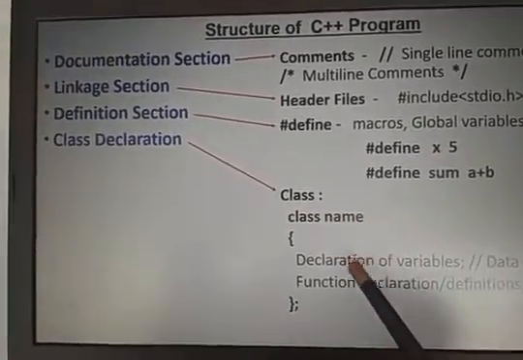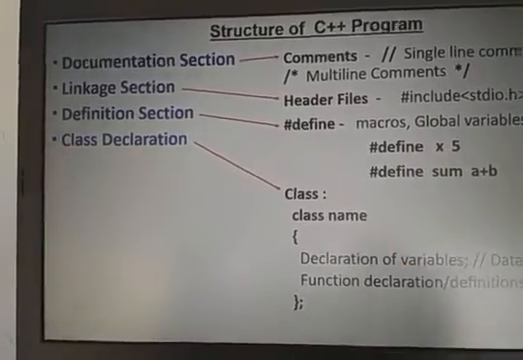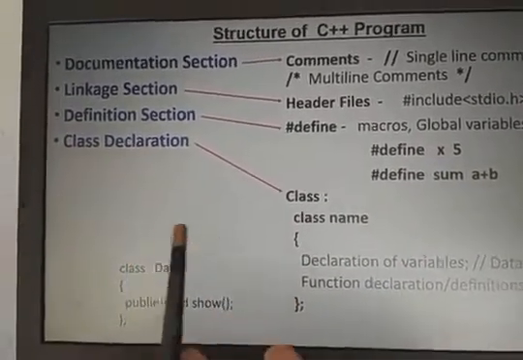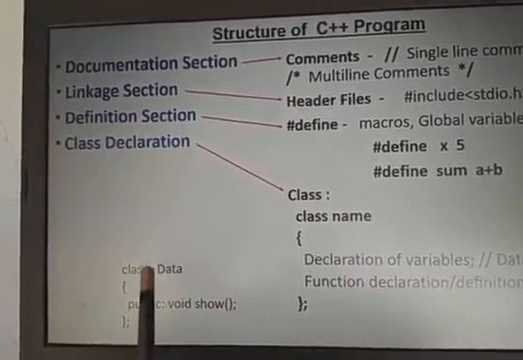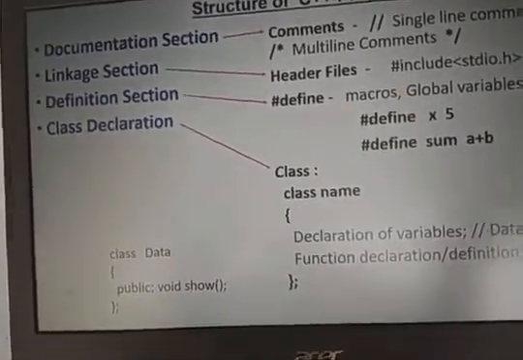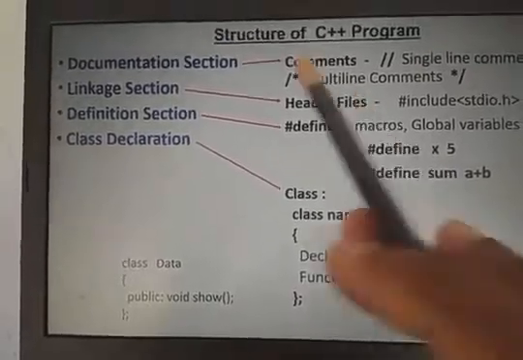Class name. Then, what is the name of the class? We can find out by example. Class data: you can declare some variables and you can also use some functions. Here I didn't declare any variables. You can also declare int a, b. This is the class declaration.